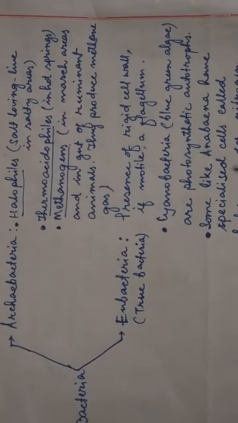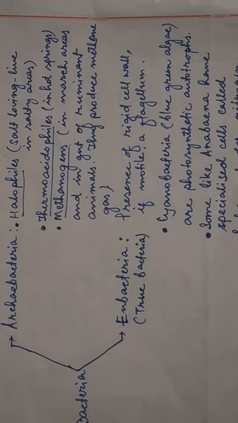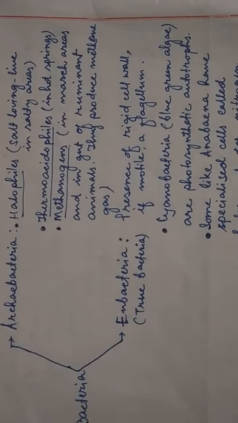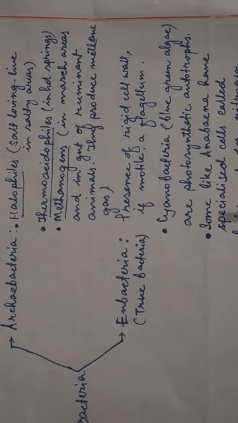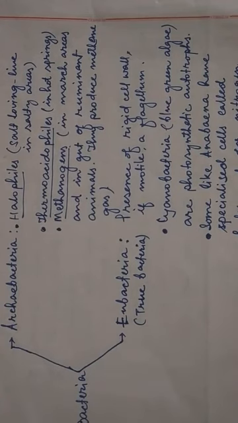So in this Anabaena there are some cells which are known as the heterocysts. This heterocyst cell is meant for what? It is meant for fixing of nitrogen. Means the nitrogen which is present in the atmosphere can be fixed in that heterocyst.